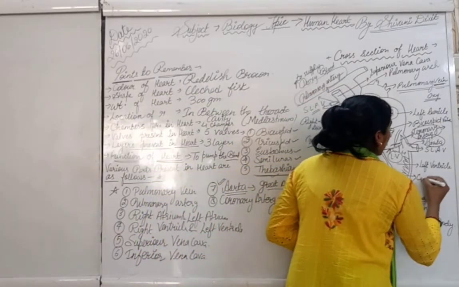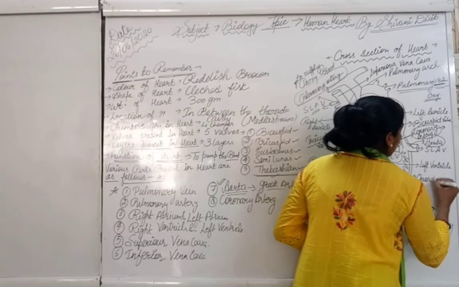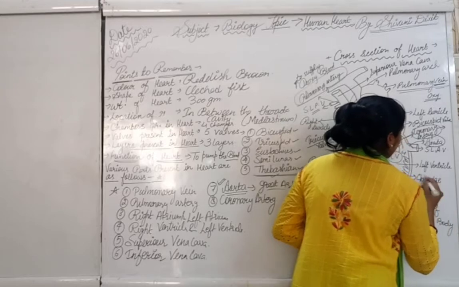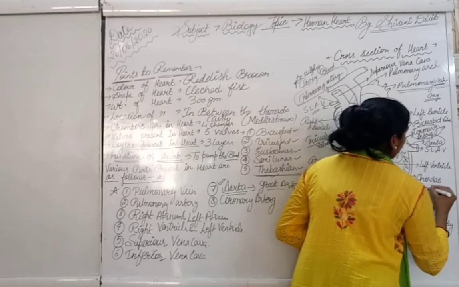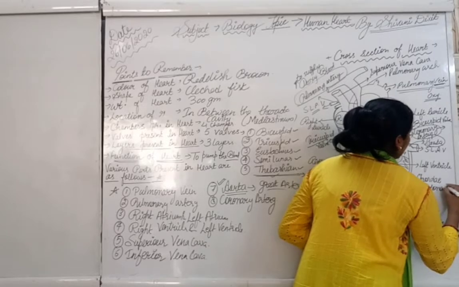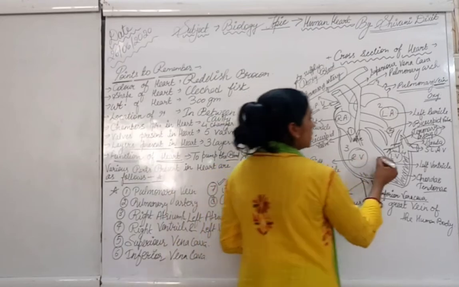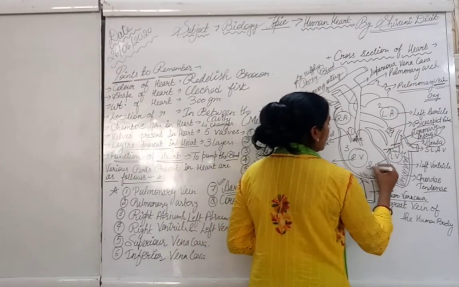These are the chordae tendineae. They function in maintaining the shape of the heart. And this separation is called the septum.